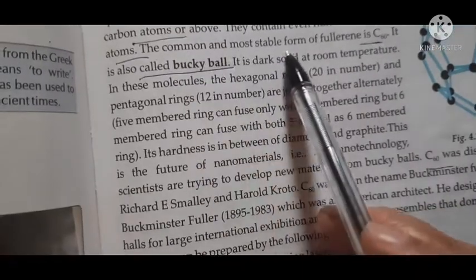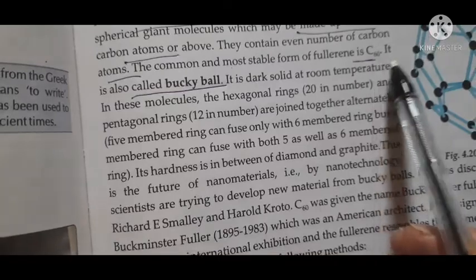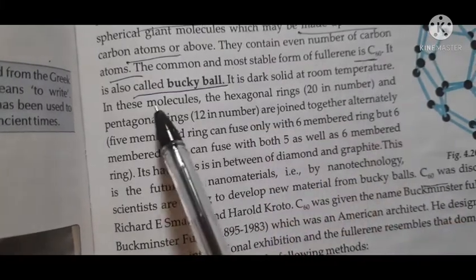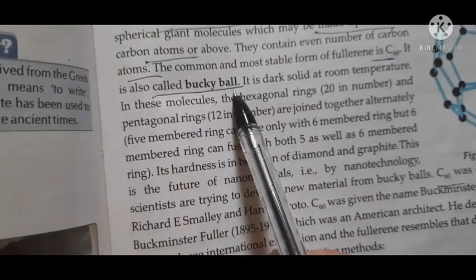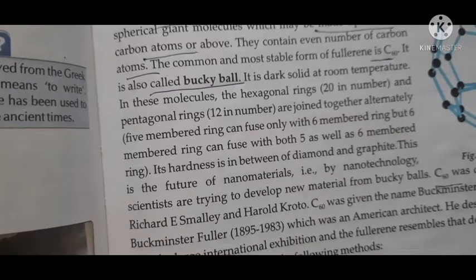The common and most stable form of fullerenes is C60. They ask it. Okay, so just remember, the most stable is C60. It is also called buckyball. Understood? So this you have to remember.